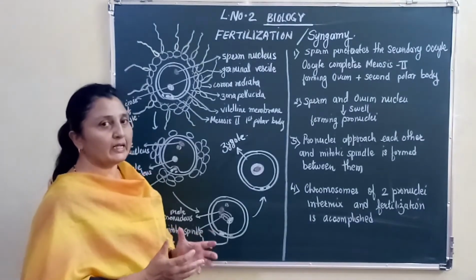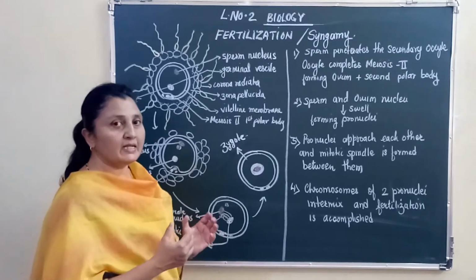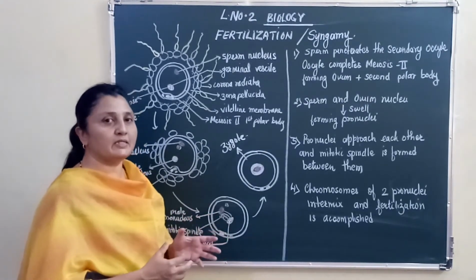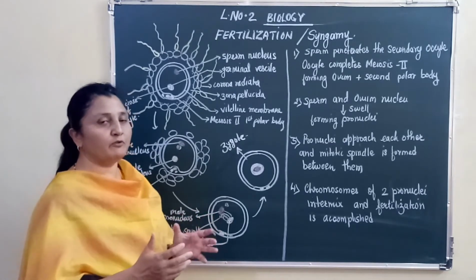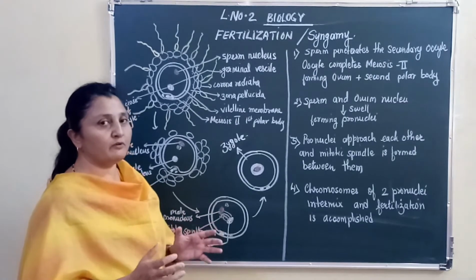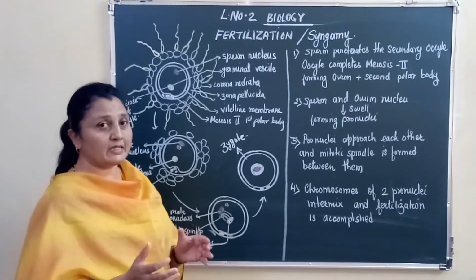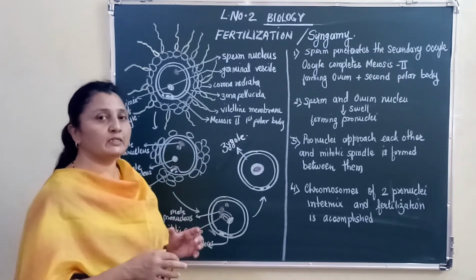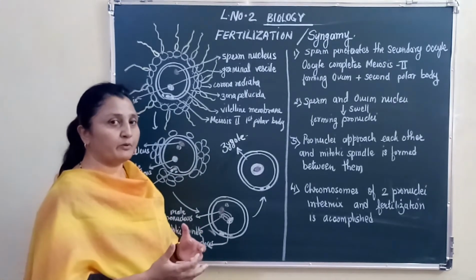Let's talk about fertilization, which is also called syngamy. Sexual reproduction in humans begins with the formation of gametes, and it ends with the fusion of gametes forming a diploid zygote. The gametes are haploid. When they fuse with each other, they form a diploid zygote.